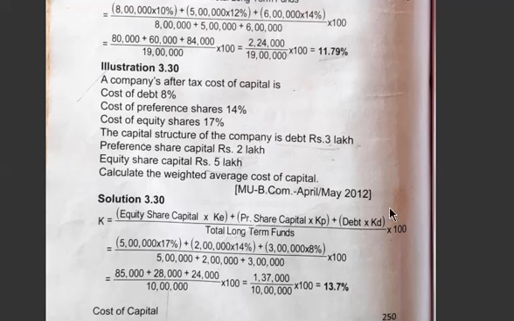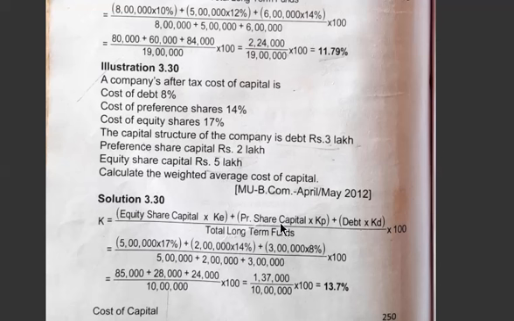Simple. Use the formula. Write first the exact formula to calculate the weighted average cost of capital: equity share capital into KE plus preference share capital into KP plus debt into KD divided by total long term funds into 100. So equity capital is 5 lakh into KE, KE is 17%.